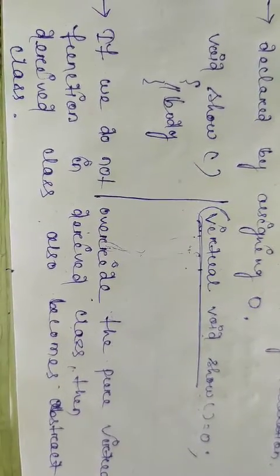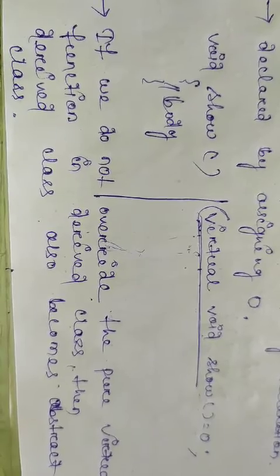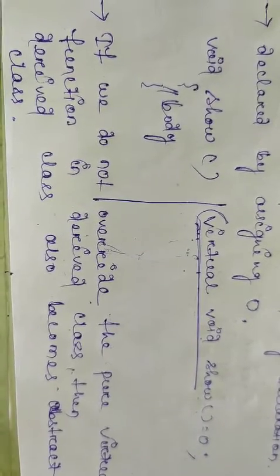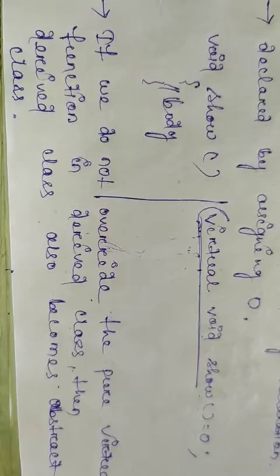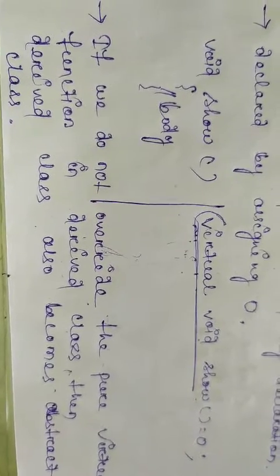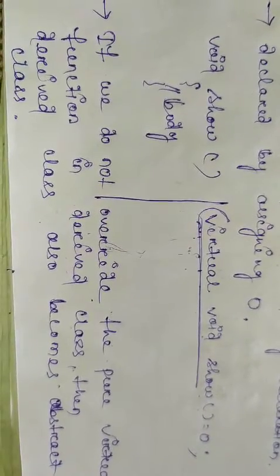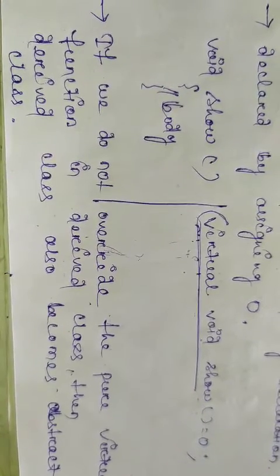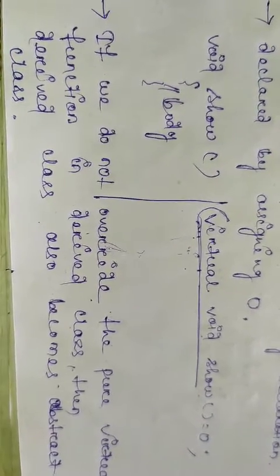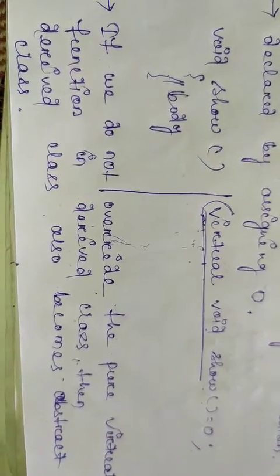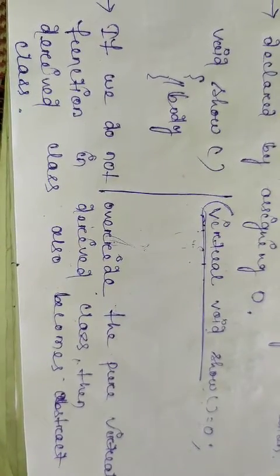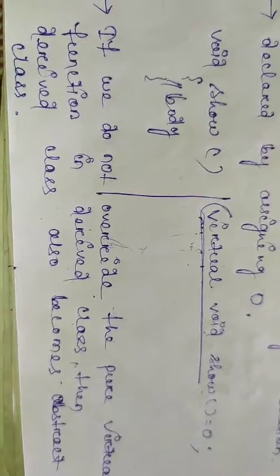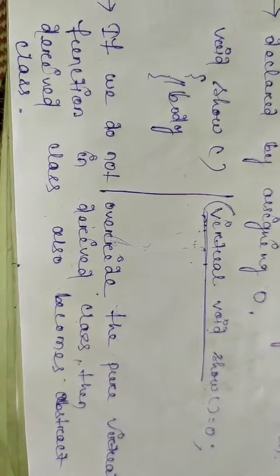We may not access other member functions of the base class in the derived class, but the pure virtual function we have to override in the derived class, because if we do not override it, then the derived class also becomes an abstract class. Then we cannot create an object for the derived class also.